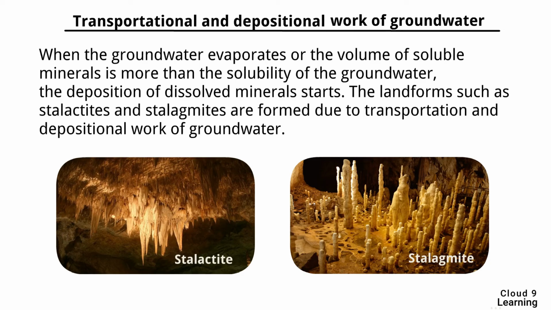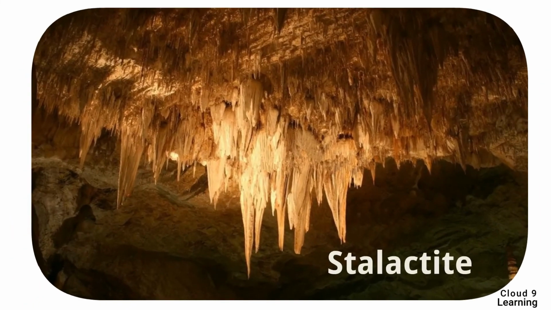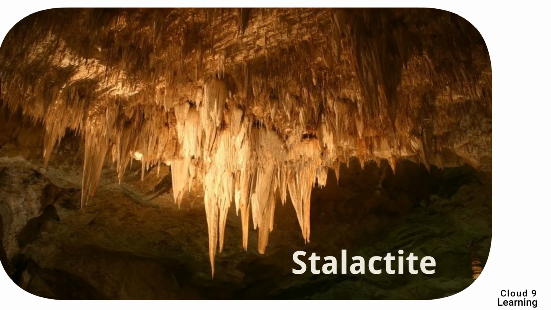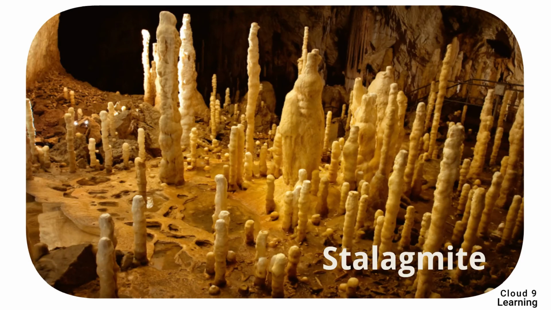Stalactites and stalagmites are pillars formed from alkaline deposits in the cave in limestone areas. Salt brought by flowing groundwater is deposited in the caves when water evaporates. When alkali deposits, pillars start growing either from the roof down or floor up of the cave. Those which grow from the roof towards the floor are called stalactites, while those which grow from the ground towards the roof are called stalagmites.